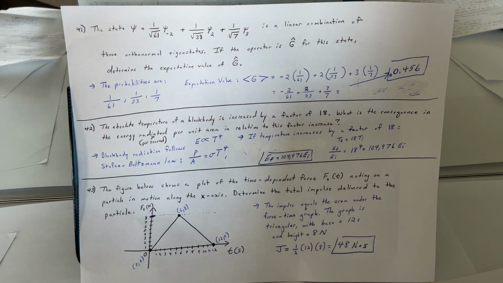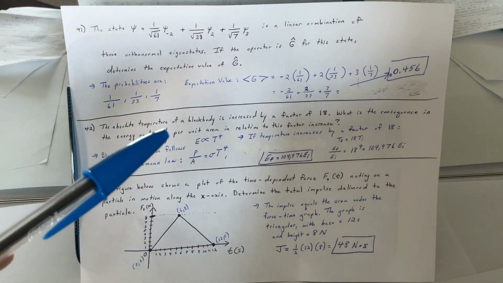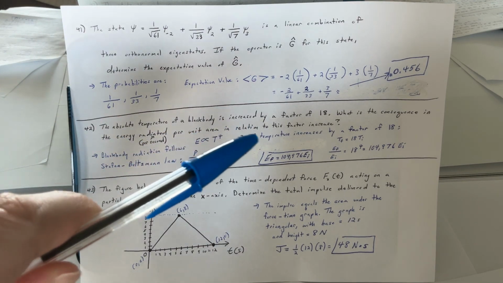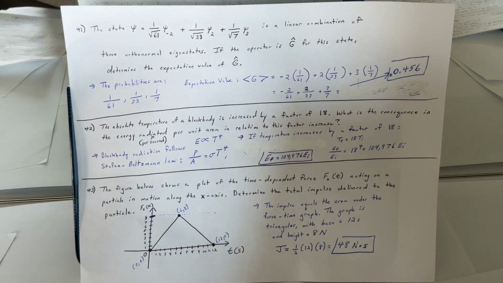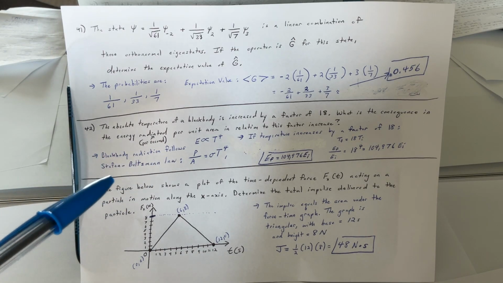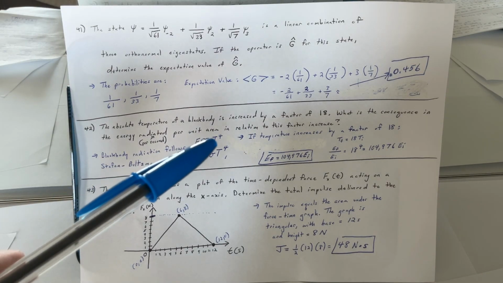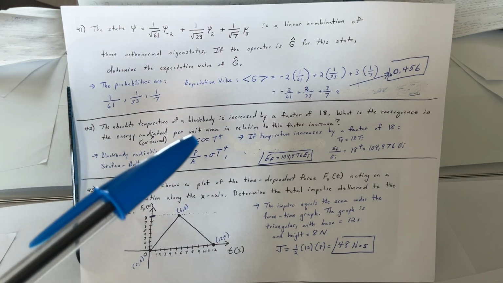Okay, so 42, the absolute temperature of a black body is increased by a factor of 18. What is the consequence in the energy radiated per second per unit area in relation to this factor increase? Okay, so black body radiation follows the Stefan-Boltzmann law, in that E is proportional to T to the 4th.